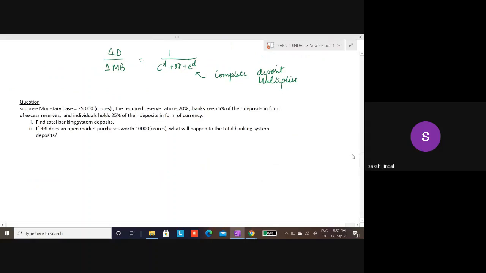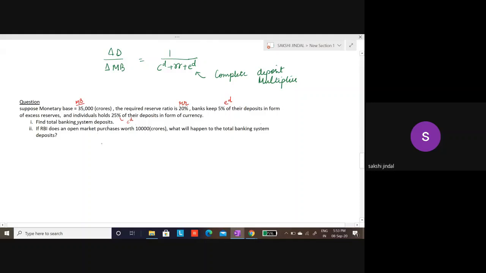Okay, now also try to understand this with the help of an example. Now what I'm saying in this model, इस example में हम क्या-क्या assume कर रहे हैं. First is monetary base. Monetary base हमें 35,000 दिया हुआ है. Required reserve 20% है. Bank keeps 5% of their deposits in the form of excess reserves, yani ED is equal to 5%. Individual holds 25% of their deposits in the form of currency. That means this 25% is my CD, and I have to find out my total banking system deposits.